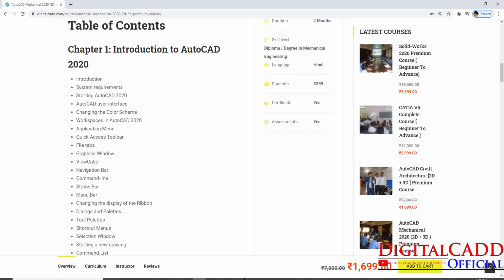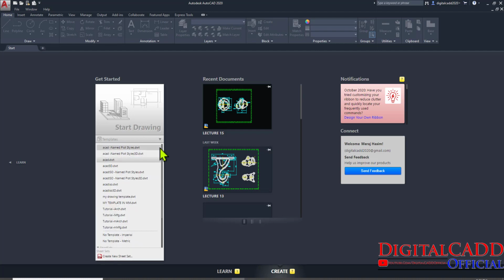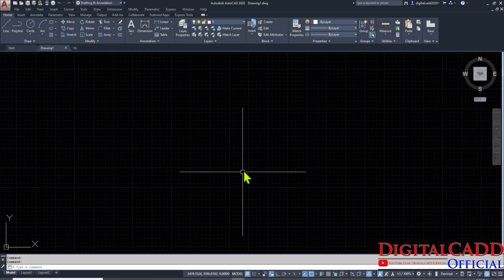Let's begin our today's session. Here we have started AutoCAD Mechanical, and just click on this down arrow. Now we are going to start from ACAD ISO.DWT. Why am I going to take this template? Because if we take this template, then our unit is already set to mm. We don't need to set it again. Okay, so let's check it.